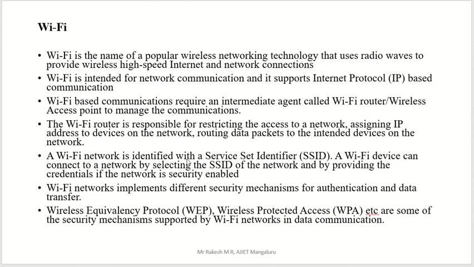A Wi-Fi network is identified with a service set identifier. You can see SSID. When you are going to connect to Wi-Fi, we need the SSID. SSID full form is service set identifier. A Wi-Fi device can connect to the network by selecting the SSID of the network and by providing the credential if the network is security enabled. That means a password also. Sometimes the Wi-Fi has passwords. If you know that password, then only you can access that Wi-Fi network. And SSID is another ID that we need for Wi-Fi connections.